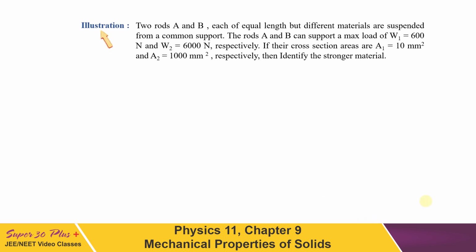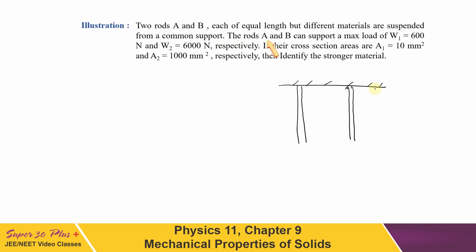The first one: 2 rods A and B, each of equal length but different materials, are suspended from a common support. Let us draw these 2 rods. Let this be the first rod and this the second rod, from a common support as I have shown here.